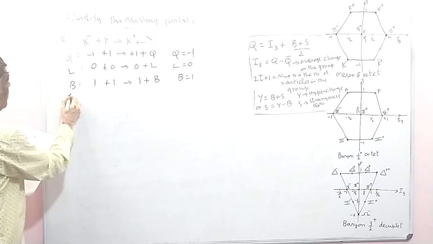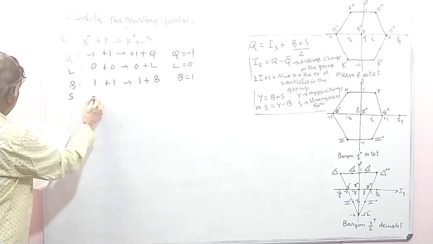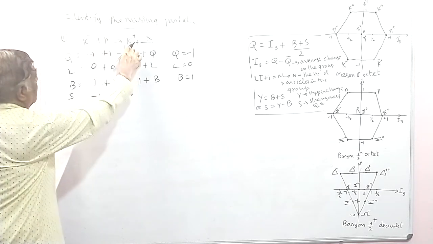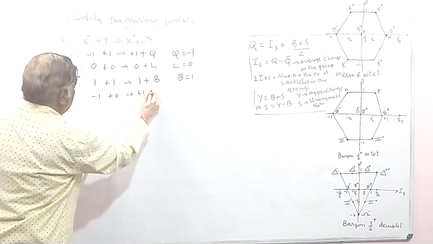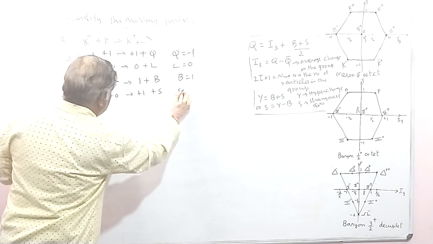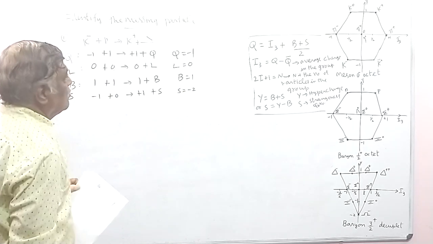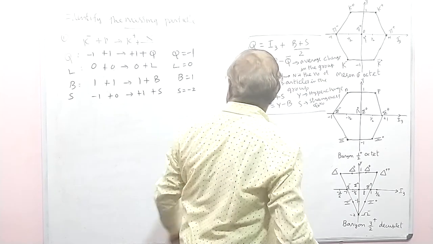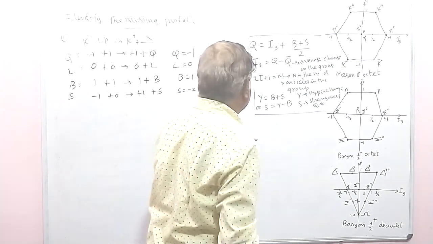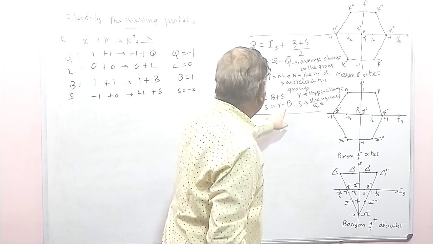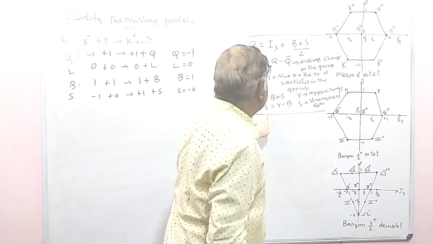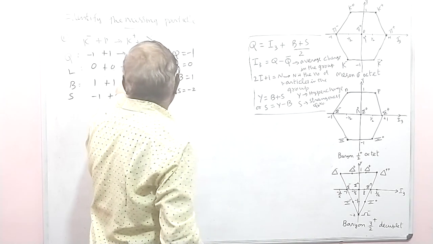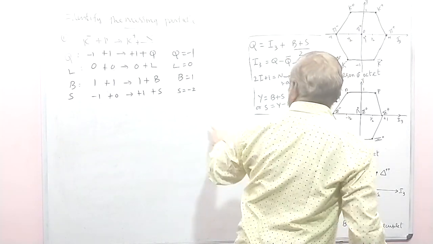And strangeness quantum number for K minus, this strangeness quantum number is minus 1. For proton this is 0. For K plus, the strangeness number is plus 1 plus S. So S must be minus 2. So for K minus, strangeness number is minus 1, because this is a meson, B is 0. So Y value will be S itself. So this is minus 1. For K plus, this is plus 1.